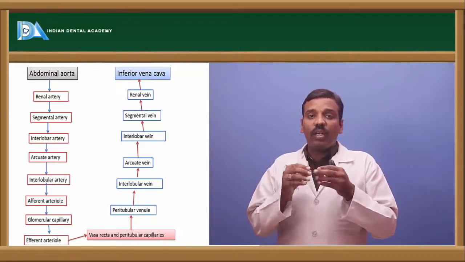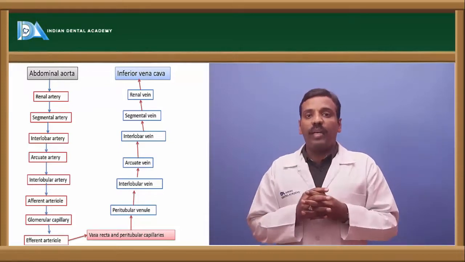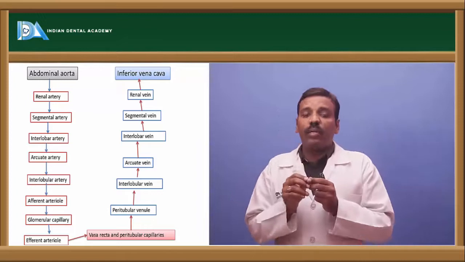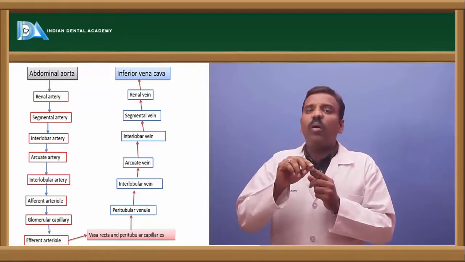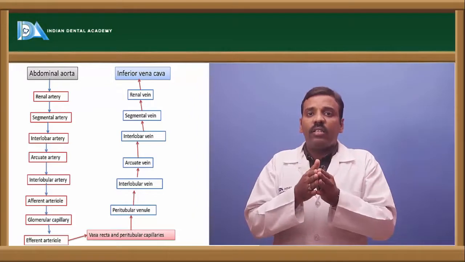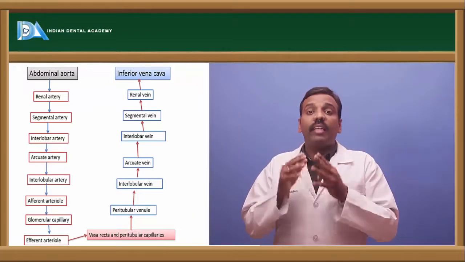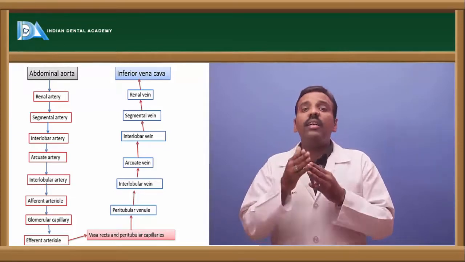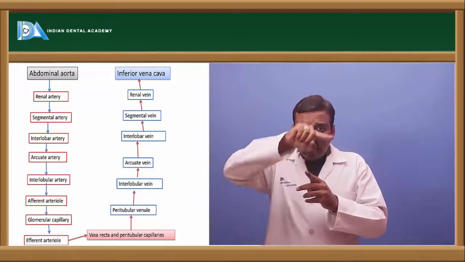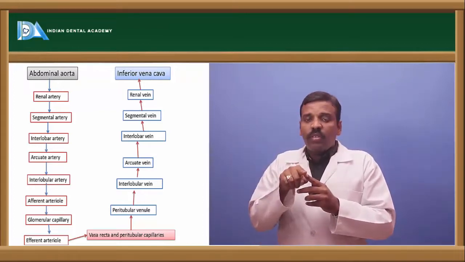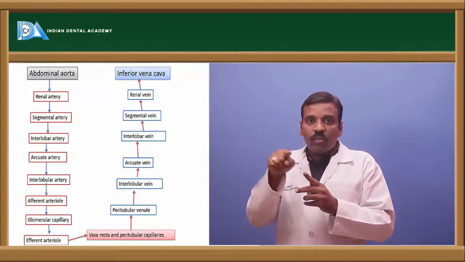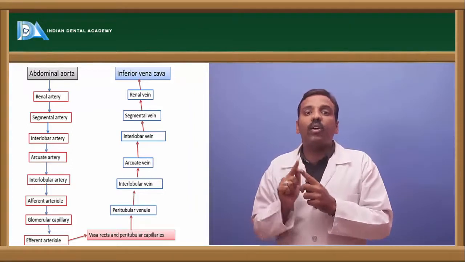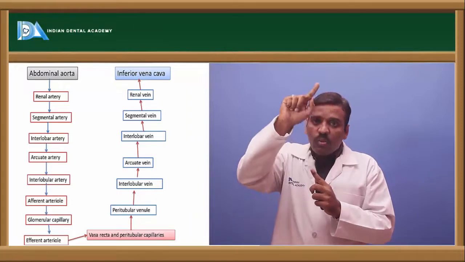And this segmental artery goes near the pyramidal capsule, and when it enters into the capsule, that is called the interlobar artery. The capsule is like this, isn't it? So when this enters into the capsule, that is called the interlobar artery.